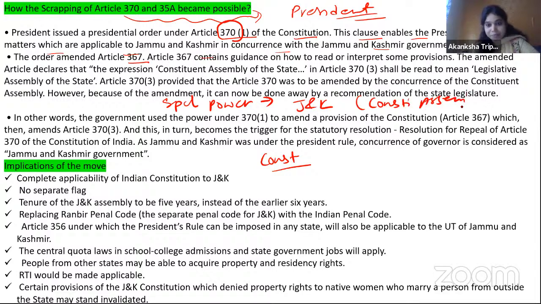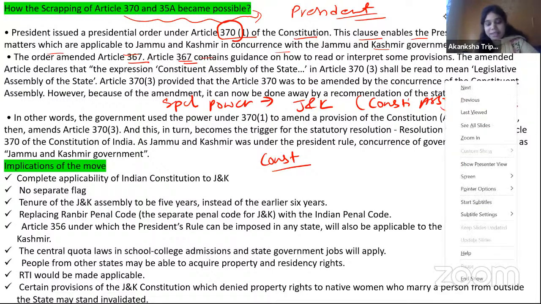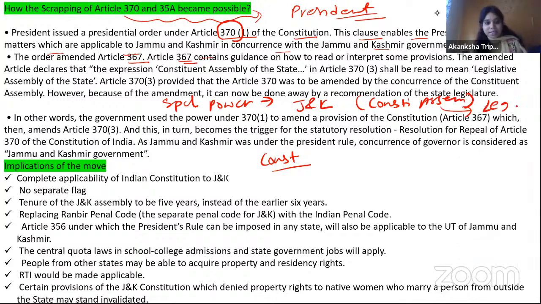So what they did, here with the help of Article 370, the President replaced this Constituent Assembly with the Legislative Assembly. And with the help of the Legislative Assembly, they actually recommended and they basically dissolved the assembly and they made it under the president rule, and with the concurrence of the governor, they removed Article 370.